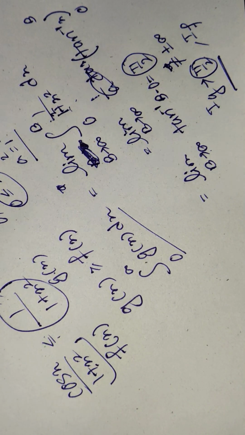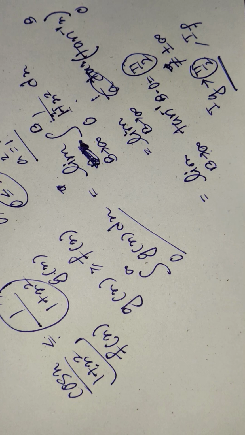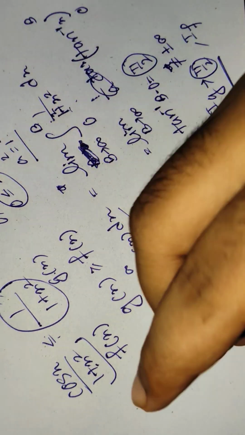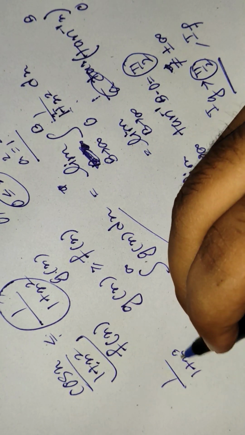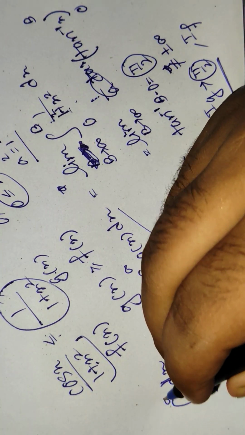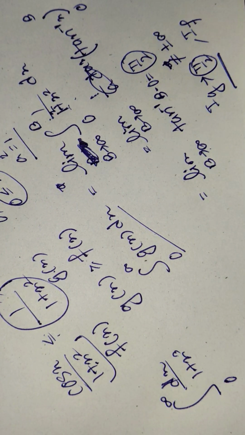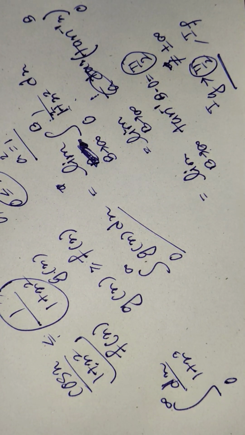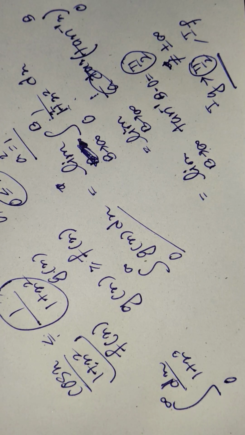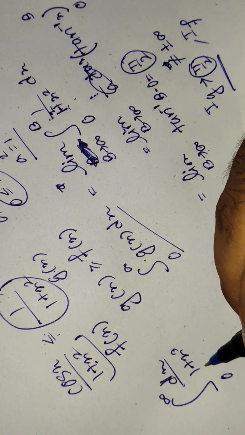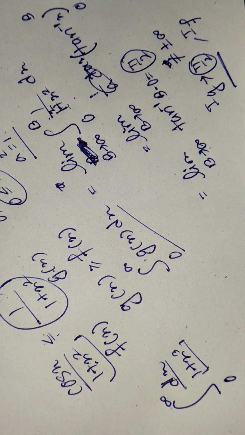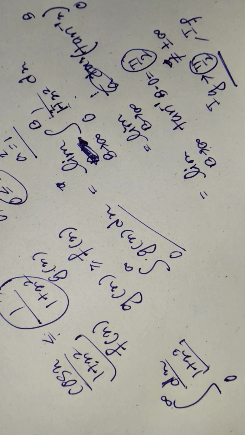You can take x equals tan theta, but it will become too complicated, so don't do that. Using the comparison test you don't need to worry about that. Something like you have to integrate 1 by (1 plus x cube) dx. In the previous question you can take x equals tan theta, maybe after a little calculation you can solve it, but in this case it is next to impossible to solve in the exam hall, because it is too tough an integral.